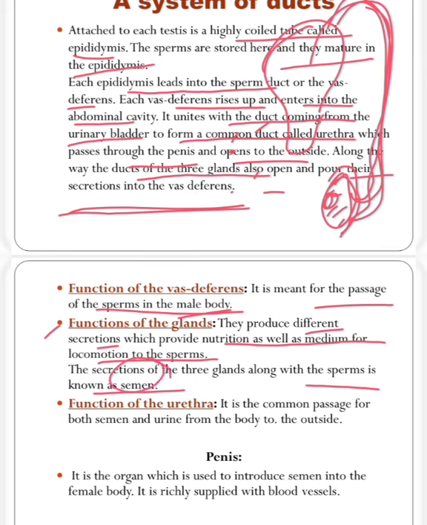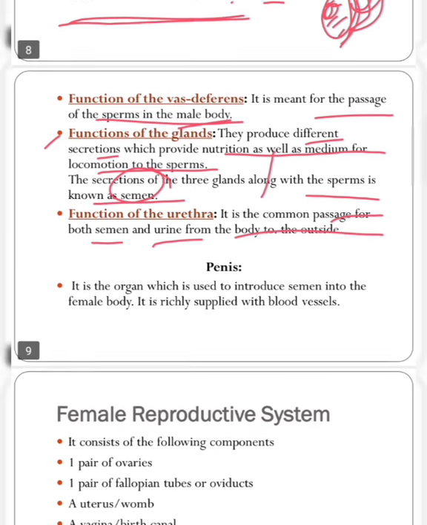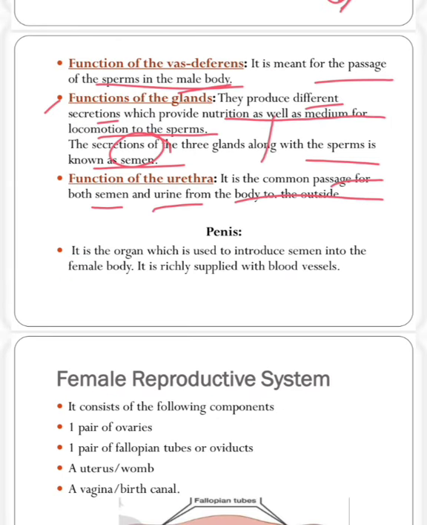Next, function of urethra. It is the common passage for both semen and urine from the body to the outside. So this is the common passage. Through this, urine can come and also the semen can come. Next is penis. It is the organ which is used to introduce semen into the female body. It is richly supplied with blood vessels. Inside it many blood vessels are present, and this helps to transfer the semen from the male body to the female body. This is the main organ to transfer.